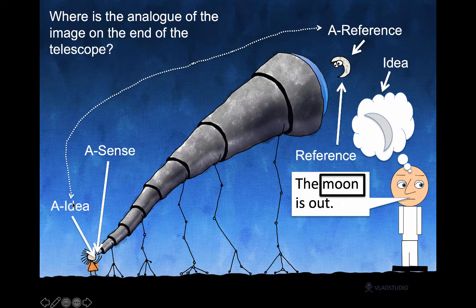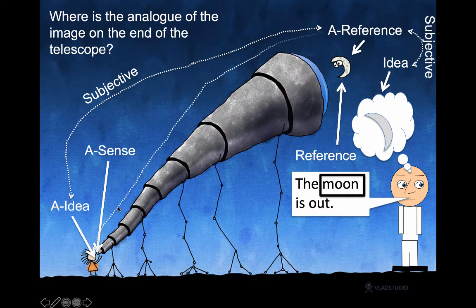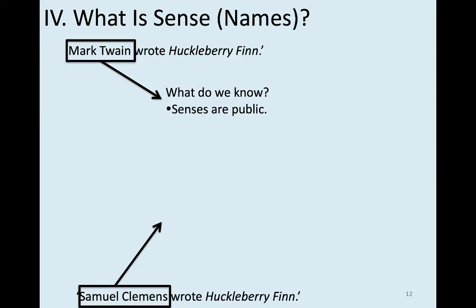Now let's further characterize the relations here. The relation between idea and the reference is subjective. And since it's subjective, you can never be confident that my idea matches yours. So if the idea is what determines reference, we can never be confident that we refer to the same thing. By contrast, the relation between what's on the end of the telescope and the moon is objective. And consequently, if the relation between what's communicated, sense, and the object in the world, the moon, is like that, then we can be confident that we're talking about the same thing when we talk.